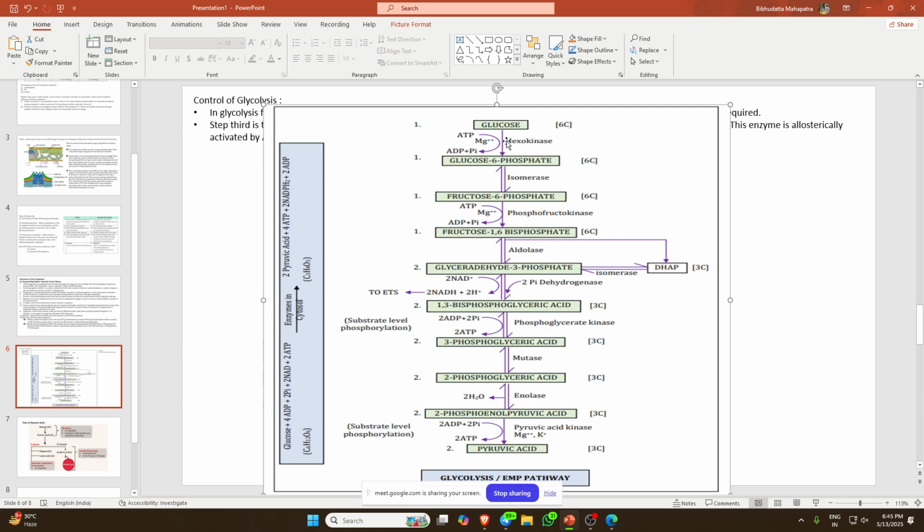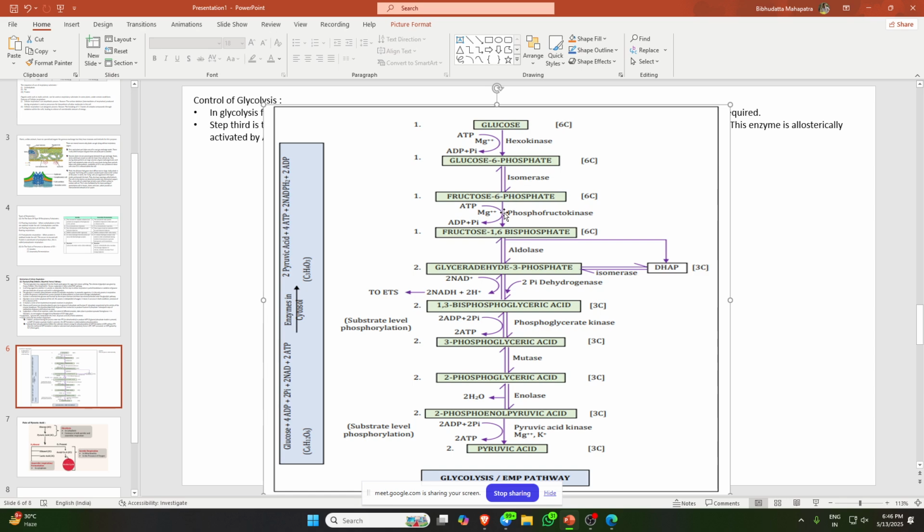I'm telling you. This magnesium binds to neutralize the negative charge of ATP, because ATP is generally highly negatively charged. To stabilize that negative charge, magnesium 2 plus is required, to neutralize the ATP. So glucose to glucose 6 phosphate, then there is an isomerase activity, glucose 6 phosphate to fructose 6 phosphate. Understood?